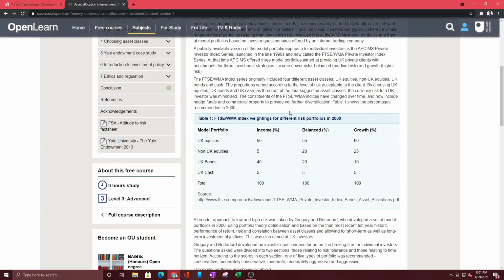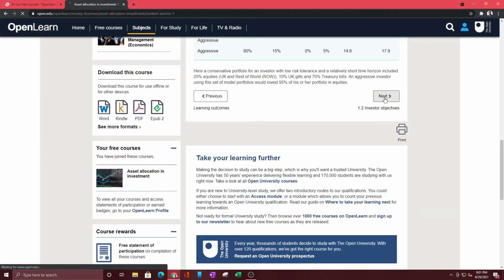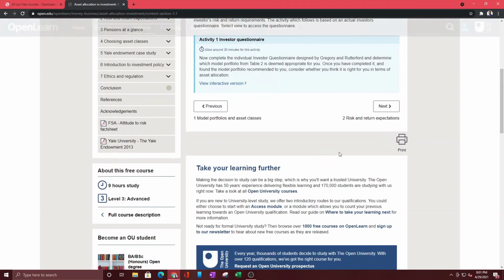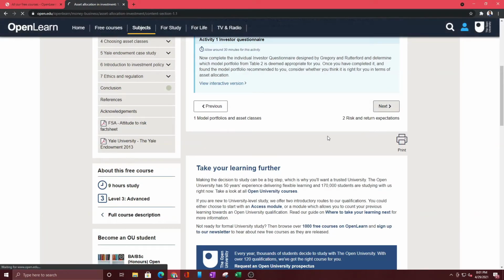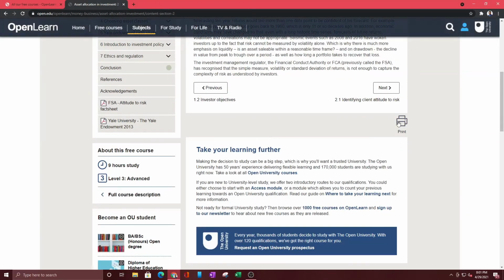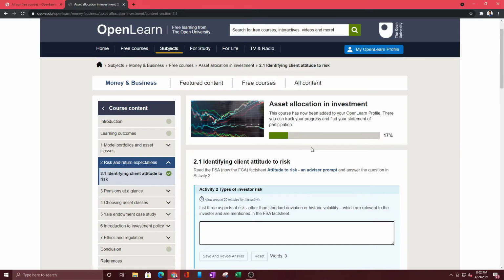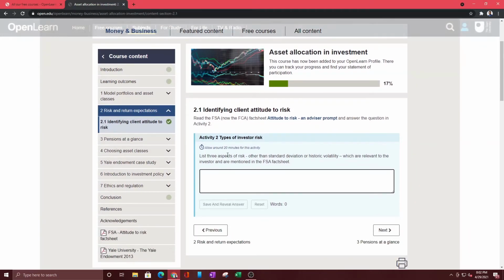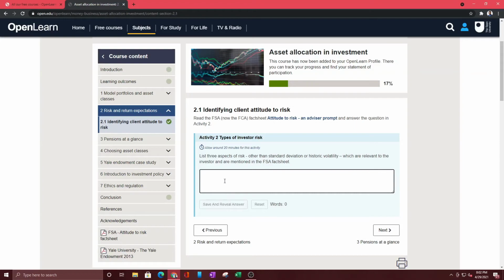You can just go through this and read all of that. There's going to be some quizzes, I believe, and maybe some tests, but you can just go through all of this. And one thing I love about this is that you can actually print these pages by clicking this button here. So it's really interactive because you have activities that you can actually do in here. As you can see, we have this one, asking you to list the 3 aspects of risk. So that is pretty much it when it comes to using Open Learn. It's super easy to use and super easy to track your progress, and you can take multiple courses.